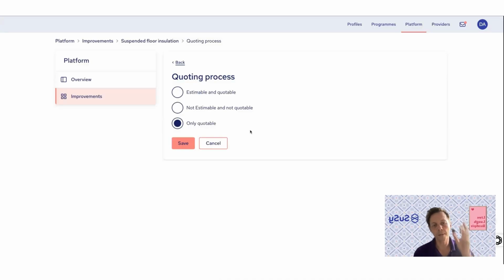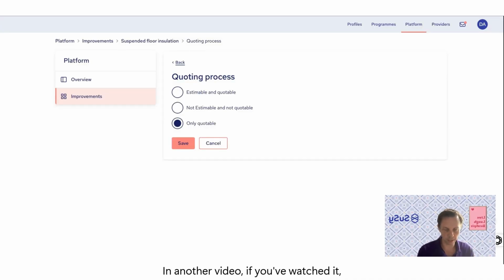So in another video, if you've watched it, you will have seen that we have this two-stage quoting process, which is potentially that there's an online estimate that takes place first, where the contractor just receives the property details and not the details from a user. So if they're requesting an estimate or to get a quote, and this is for people who are operating on the self-funded route, you can make it estimable and quotable, and that means that there is an estimate stage, and then it goes to a quote if the user essentially accepts the estimate and says, yes, I want to take it a step further forward.